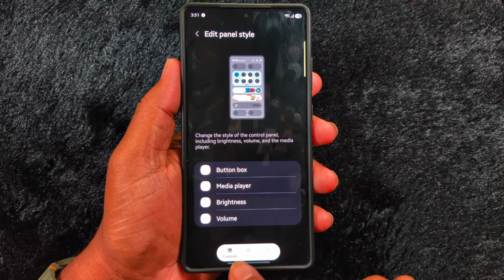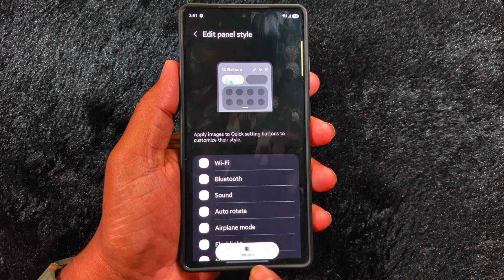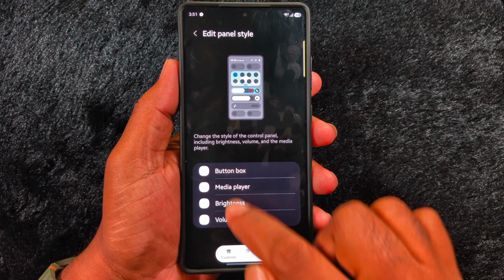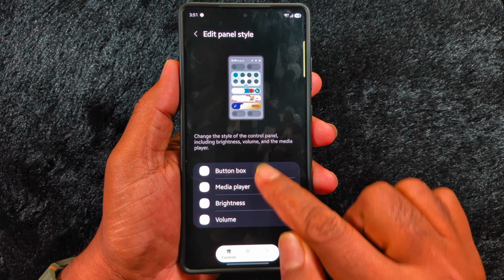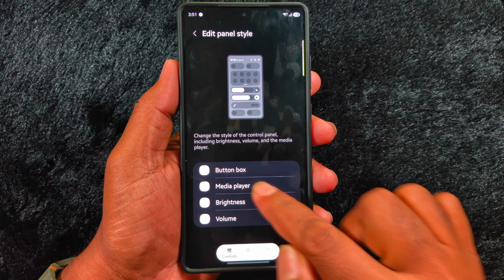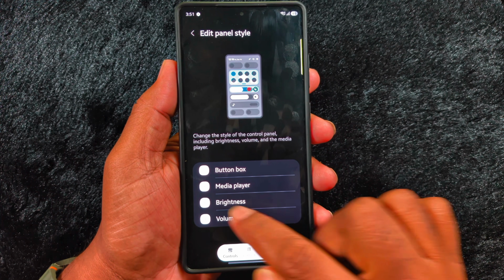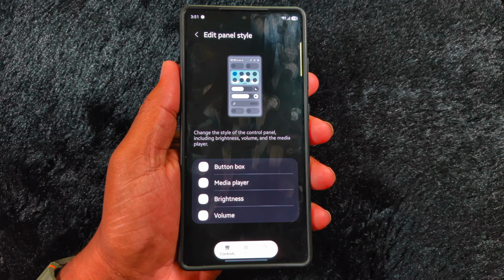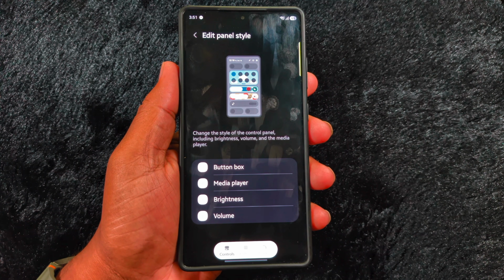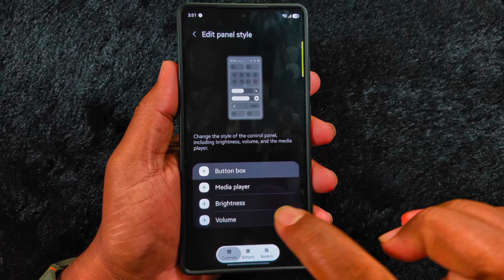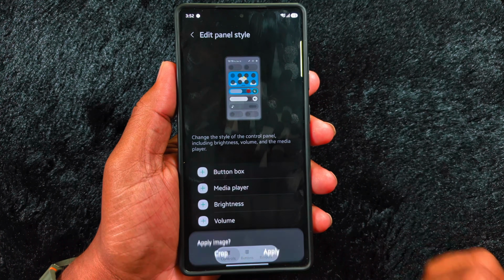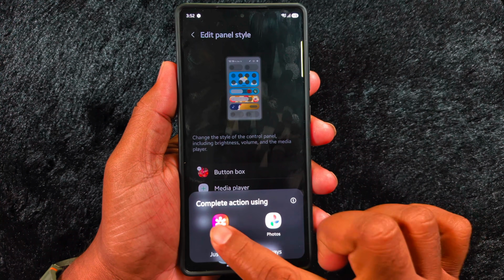You can see 3 sections: Controls, Buttons, and Borders. In the Control section, change the look of Button Box, Media Player, Brightness Slider, Volume Slider. Tap the plus icon and select the photo from your gallery you want to set. Tap Apply to save it. Apply all the images you want to set.